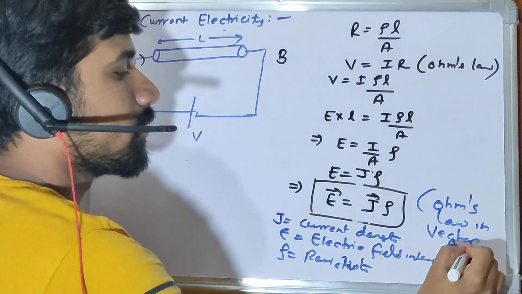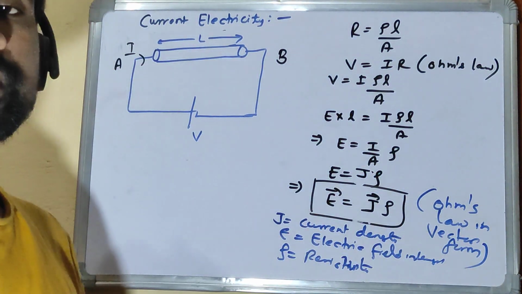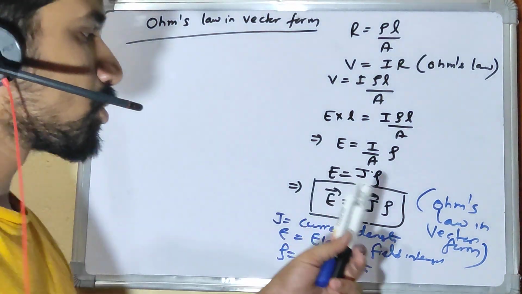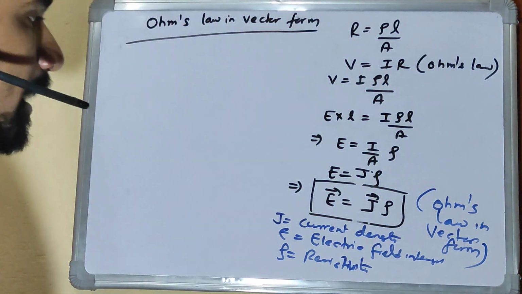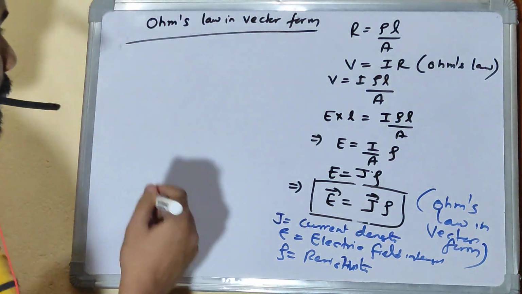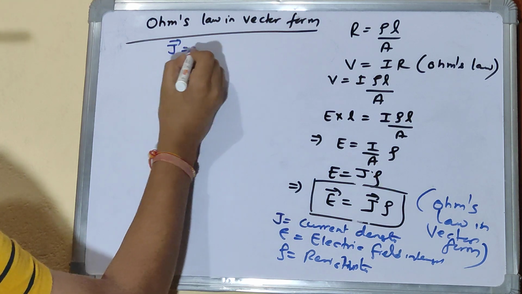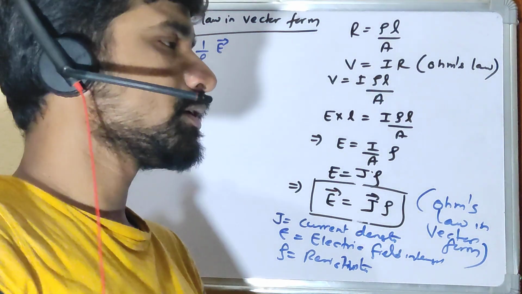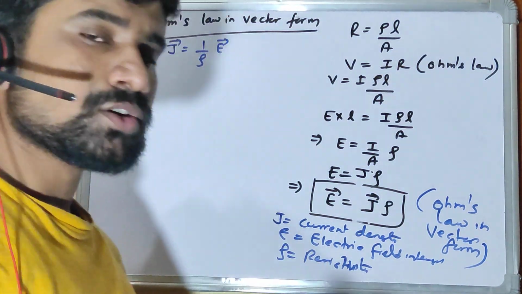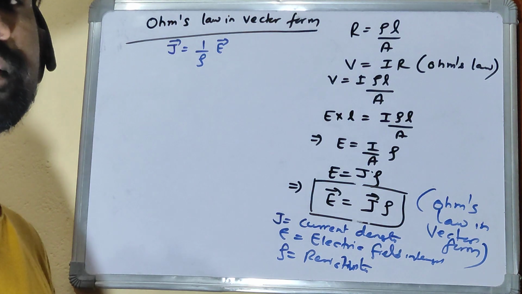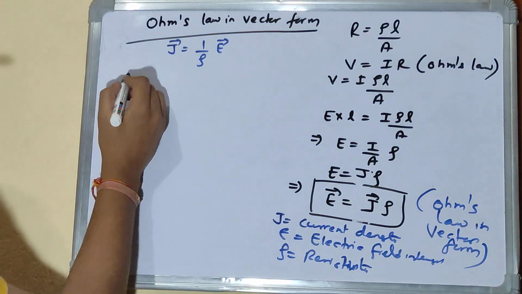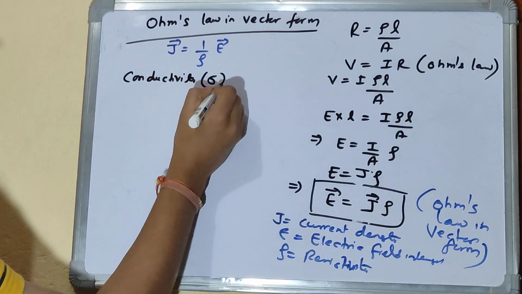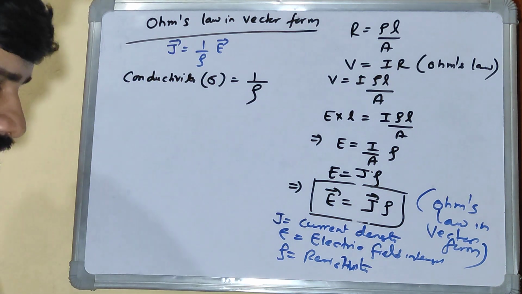Ohm's law in vector form. So we discussed E vector equal to rho times J vector. I can also write this as J vector equal to 1 by rho into E vector. Rho is resistivity, so the reciprocal of resistivity is conductivity. Remember, conductivity is a term, which is sigma. This is 1 by rho, which is 1 by resistivity.